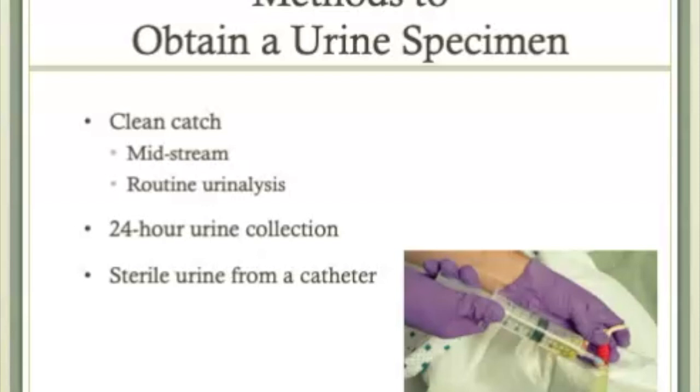Some facilities require that the urine is kept refrigerated or kept on ice. So you may walk into a client room and see a bag of urine, like a Foley catheter bag of urine, sitting in a bath basin with ice water. As soon as the 24-hour urine collection is completed, send it to the lab to get the most accurate results.